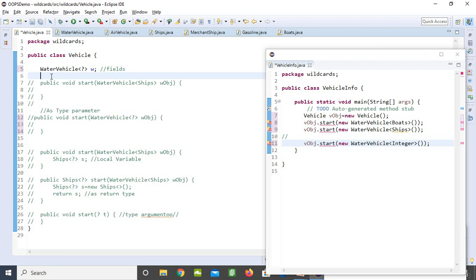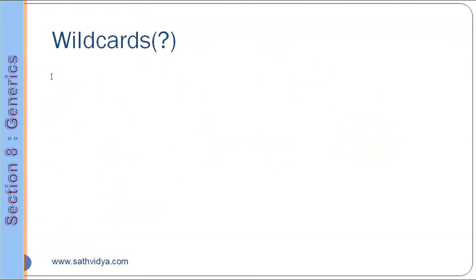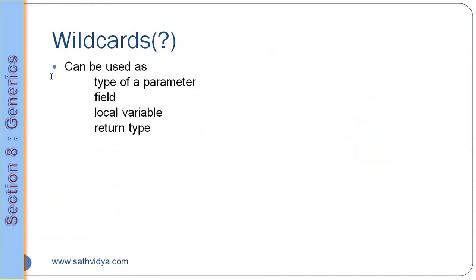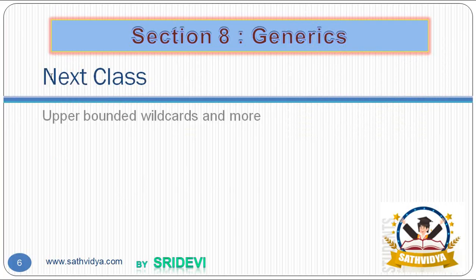I hope you understand a little bit why we are going for wildcards. Let's have a little review. Wildcards can be represented with the question mark sign. You can use it as a type of the parameter, a field, local variables, or return type. Where you can't use it: you can't use it as a type argument for a generic method invocation, or for a generic class instance creation, or for the super type. Next we are going to go deep into wildcards like upper bound and so on. So please don't miss it.